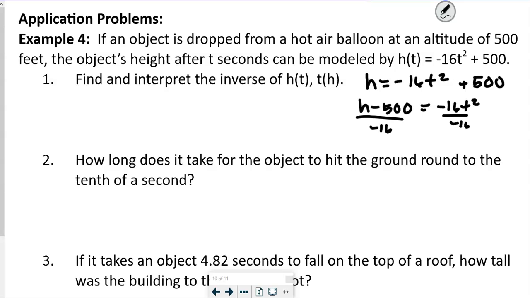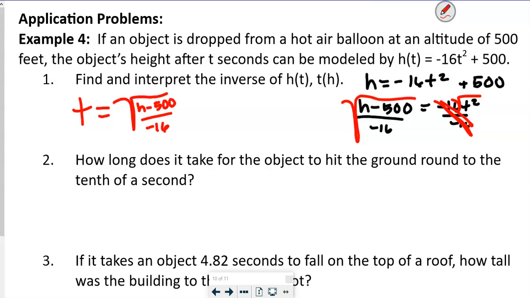And so now that's all gone, so all I have left is the t squared, right? So I'm going to take the square root of both sides. So t is going to be equal to the square root of (h minus 500) over negative 16.